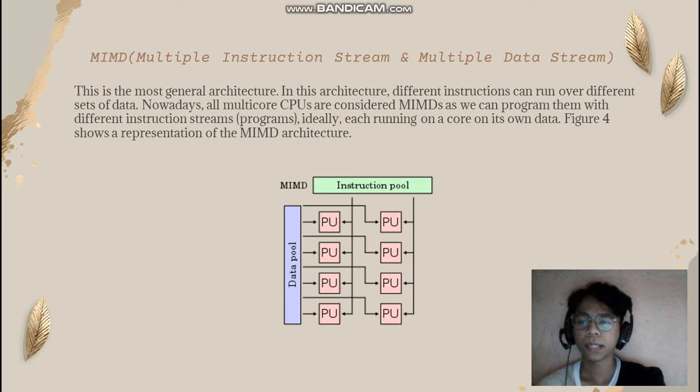So next is MIMD, or multiple instruction stream and multiple data stream. This is the most general architecture. In this architecture, different instructions can run over different sets of data. Nowadays, all multi-core CPUs are considered MIMD, as we can program them with different instruction stream programs, ideally each running on a core on its own data. Figure 4 shows a representation of the MIMD architecture. So this is the picture that describes how MIMD works.